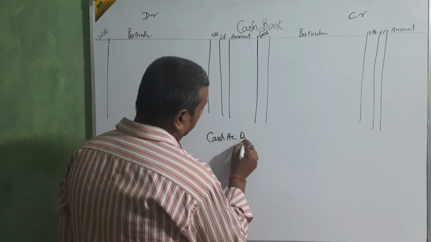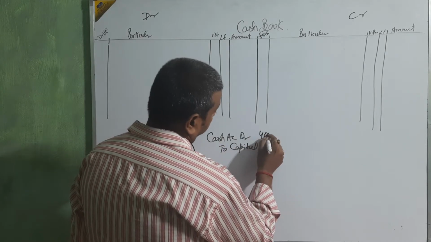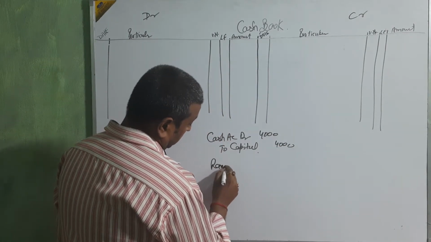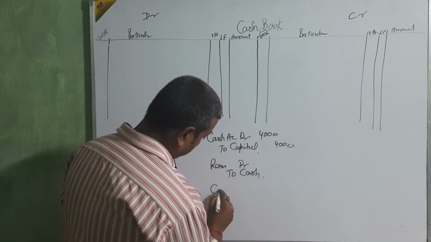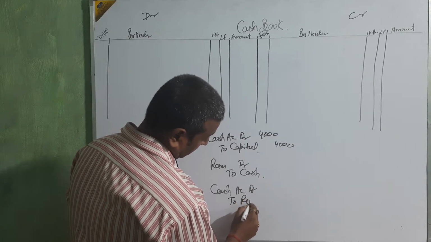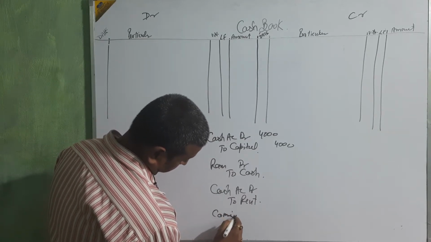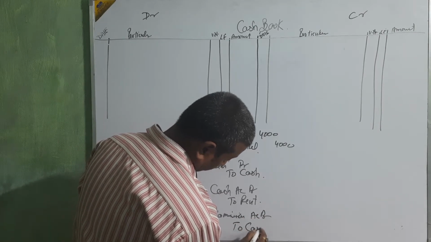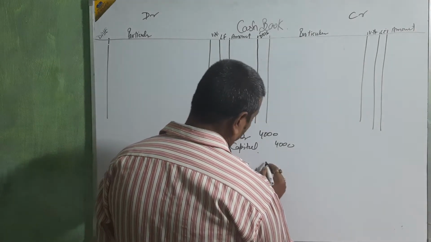Cash account debit to capital. Ram debit to cash account. Cash account debit to rent. Commission account debit to cash. Okay, now we are going to see how we are going to post it.